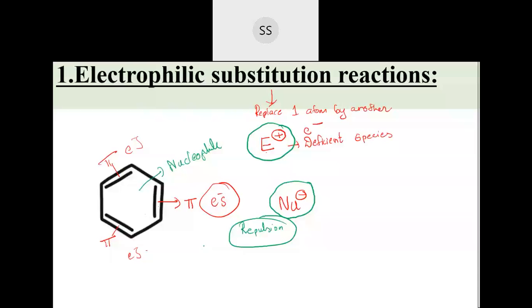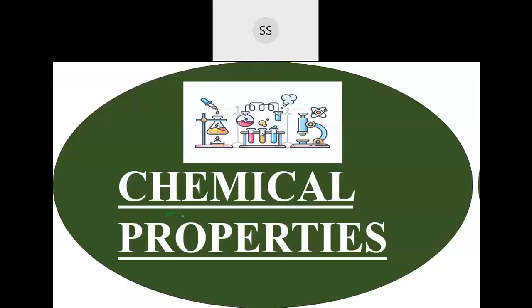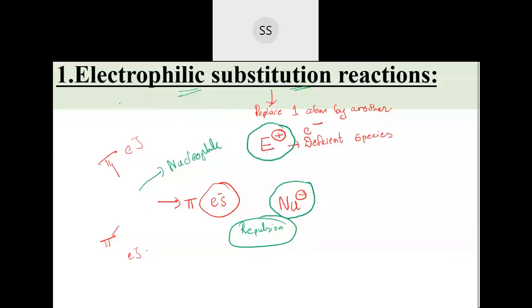I will repeat once again. We are going to discuss electrophilic substitution reaction for benzene under the chemical properties. Physical properties I finished yesterday. Today we are discussing chemical properties, and the first one is electrophilic substitution reaction. Substitution means replacing one atom by another atom, and electrophilic substitution means you replace with an electron deficient species.